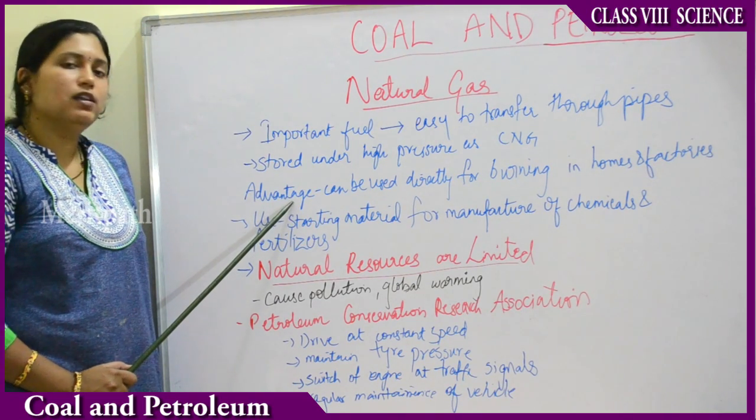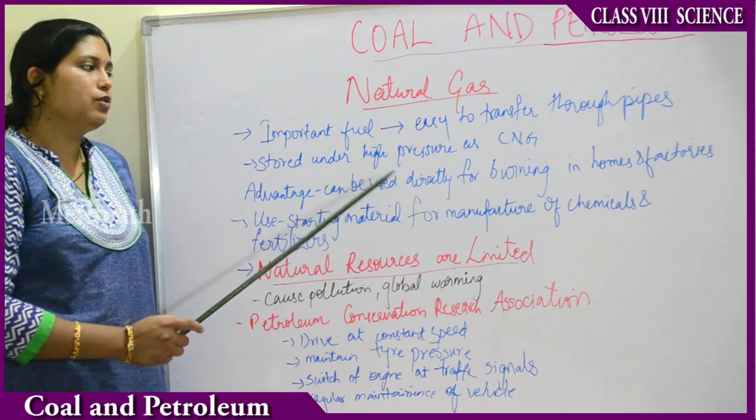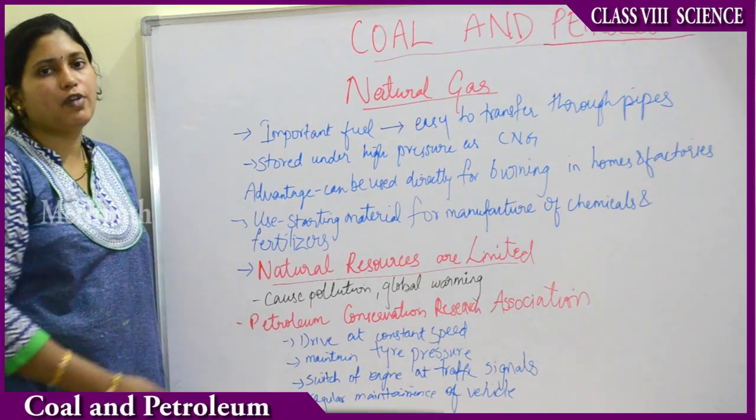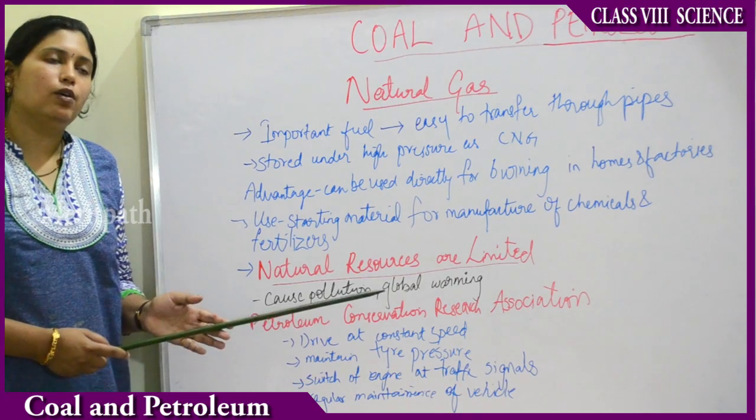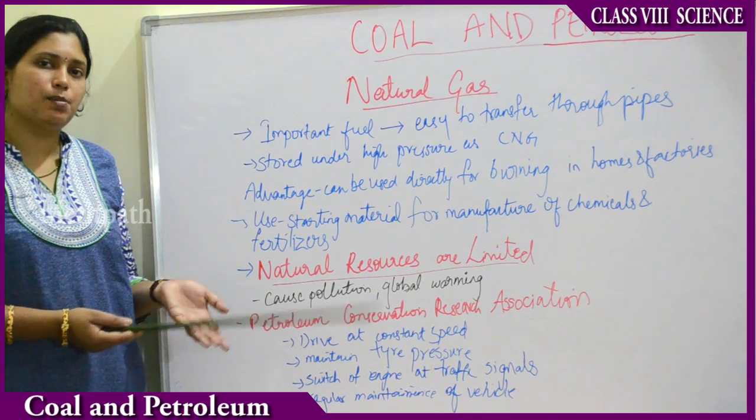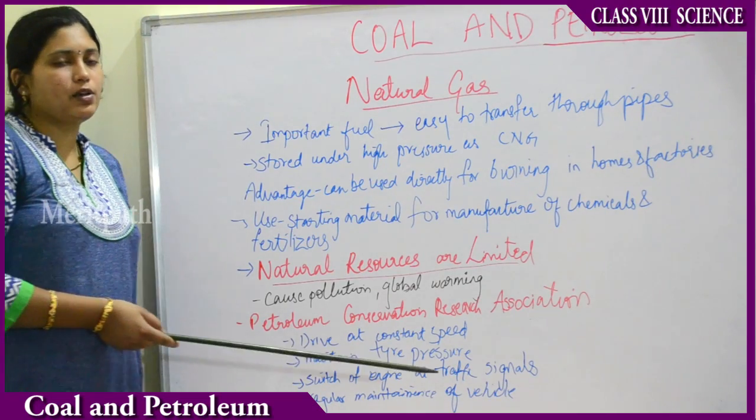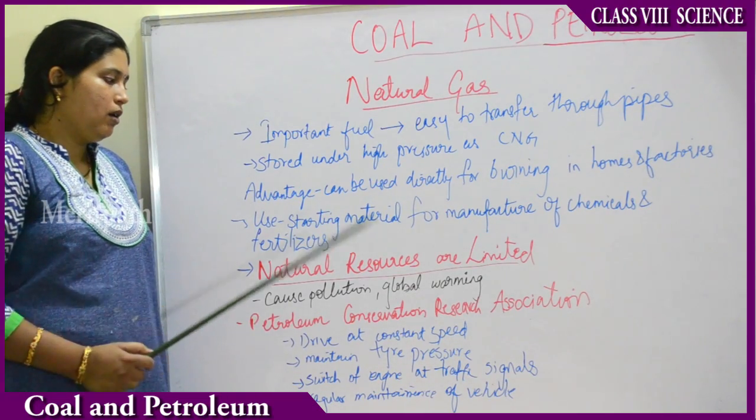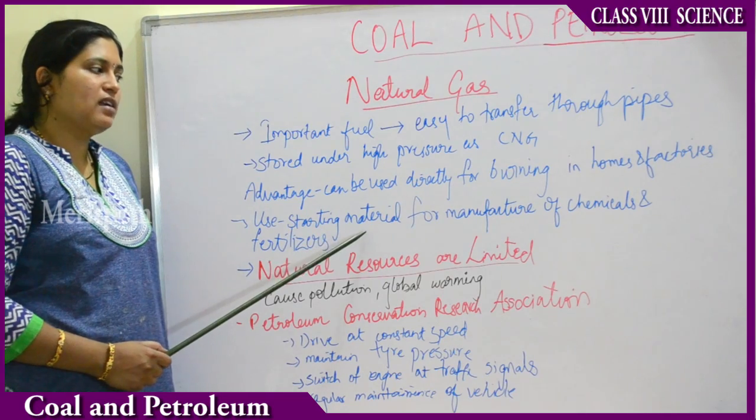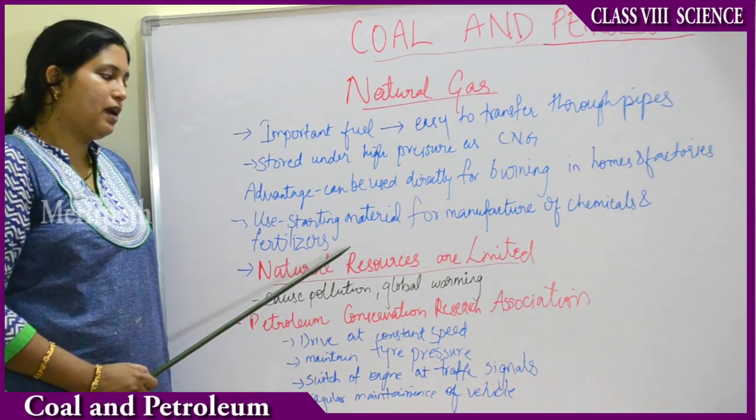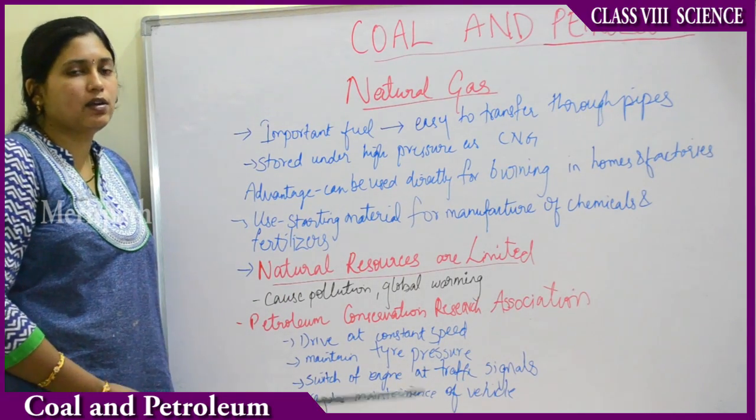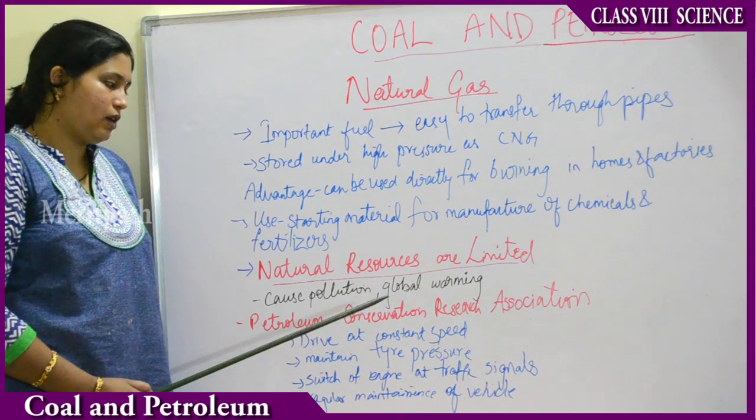Then what are the advantages of natural gas? It can be used directly for burning in homes or factories. Whereas petrol and coal have some byproducts, they need some refining process. But compared to them, natural gas can be readily used. Then it is a starting material for the manufacture of chemicals and fertilizers in many industries. That is one more additional use of natural gas.